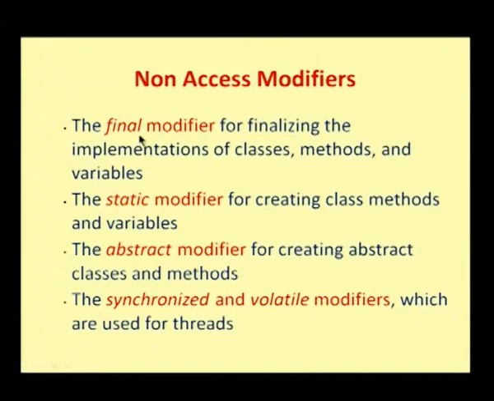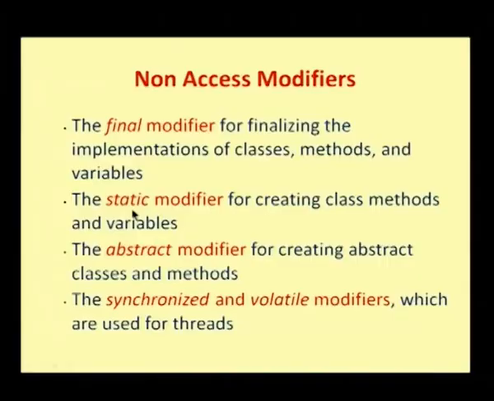Now first we look into what is a final modifier. Final is a value which cannot be changed. For referring to a constant value, we normally use the keyword final. Whenever I declare a variable with the modifier final, it means that the value is constant and cannot be changed.